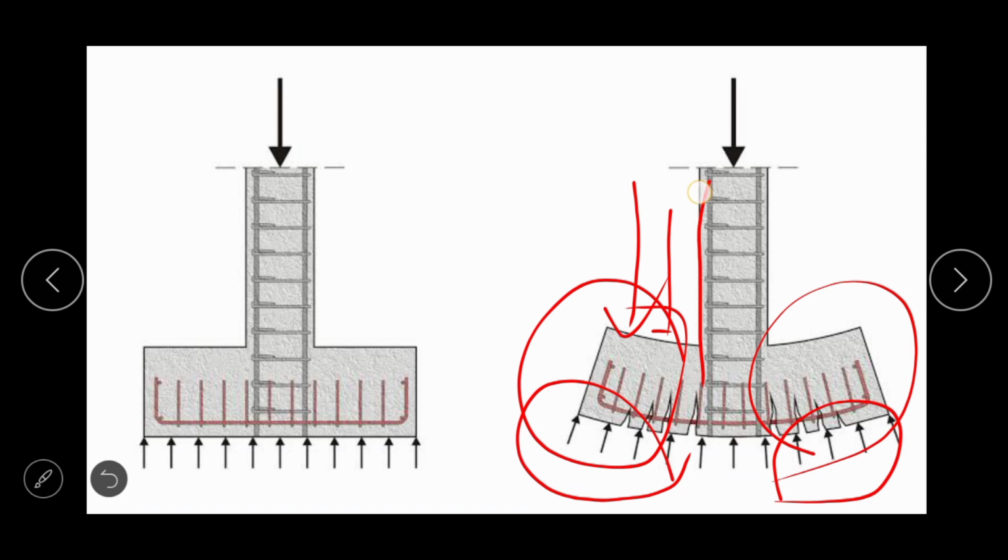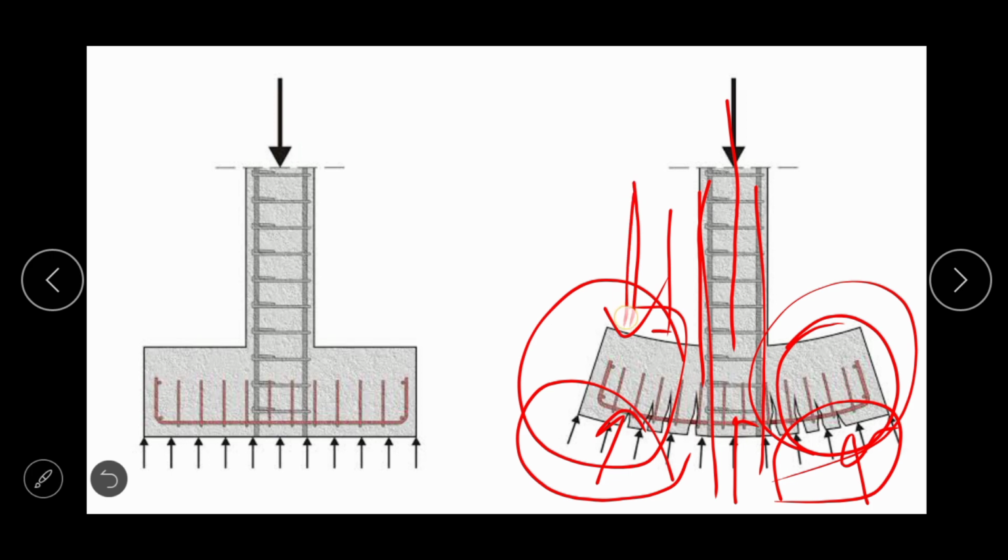But in the central portion, the downward force of the column is balanced by the net upward force of the soil. But here in this unsupported length, net upward reaction force is not balanced by any downward force. That is why the unsupported length tends to bend like this.